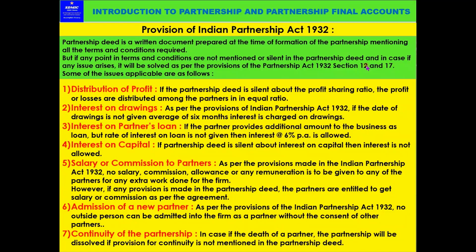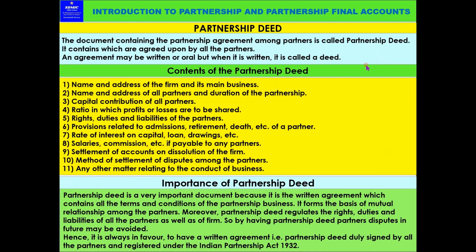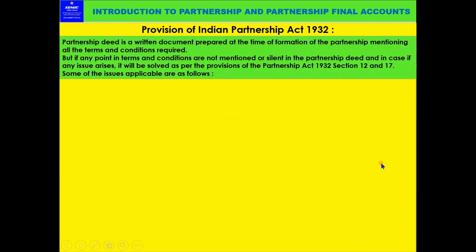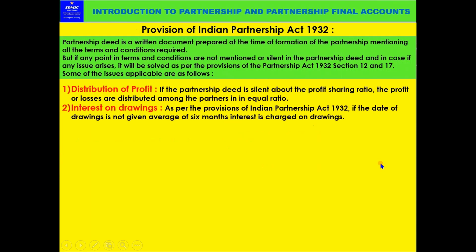There are 7 points, and these should be taken very carefully. Now the provisions of the partnership deed are also given. Let us go to the previous part. We have explained what a partnership deed is, the contents of the partnership deed, the importance of the partnership deed, and the provisions of the Indian Partnership Act.